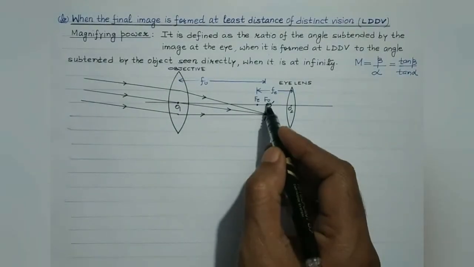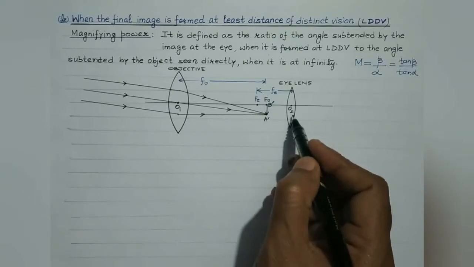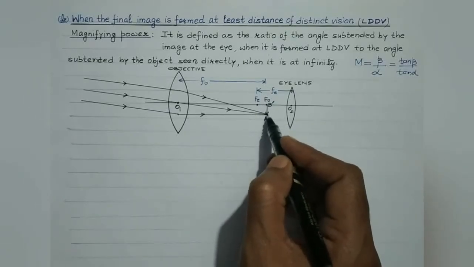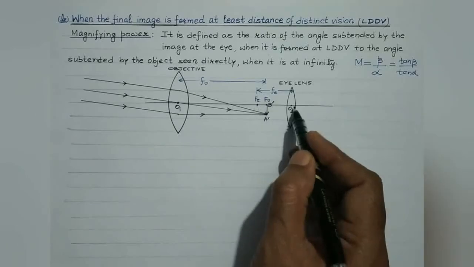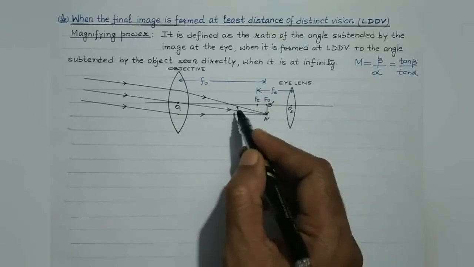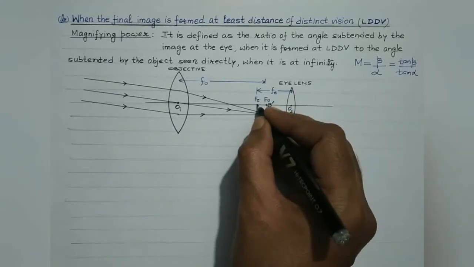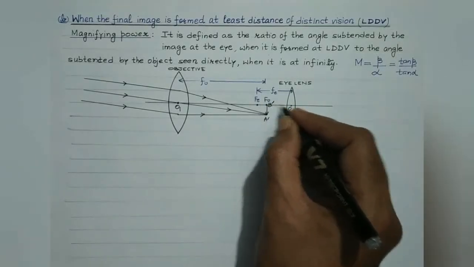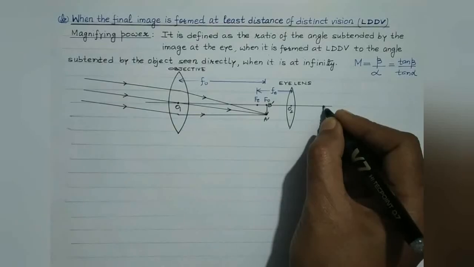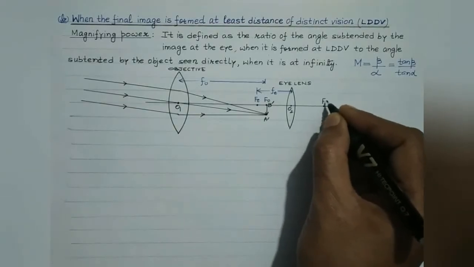Now students, A dash B dash will act as an object for the eye lens, and since it is formed between the optical center and the focus of the eye lens, therefore its magnified image will be formed on the same side as that of the lens, right? So this is FE, so it is a double convex lens, so the same distance would be over here. This is FE. Locate these points first, right?